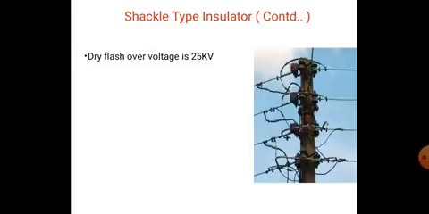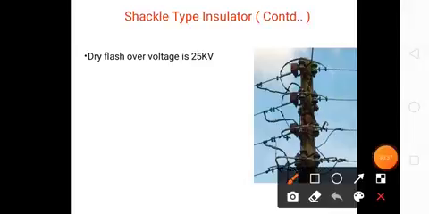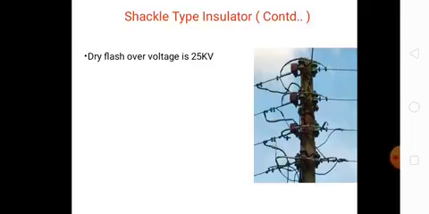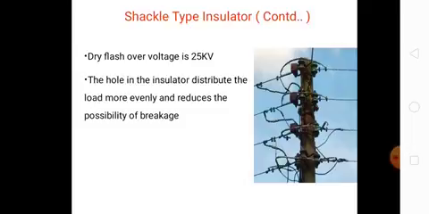So these are the shackle type insulators. And dry flashover voltage is 25 kV. The hole in the insulator distributes the load more evenly and reduces the possibility of breakage.